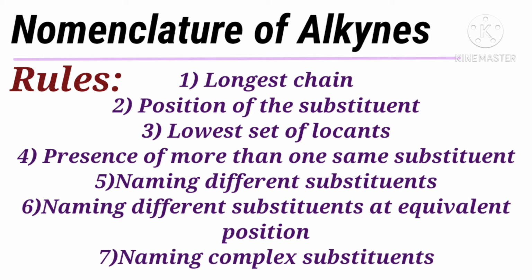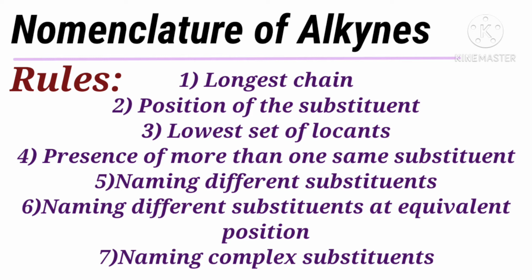Next is the presence of more than one same substituent. If the same substituent or side chain occurs more than once, the prefixes di, tri, tetra are used. For example, if three methyl groups are present as side chains on the parent chain, it is called trimethyl. Next is naming different substituents.